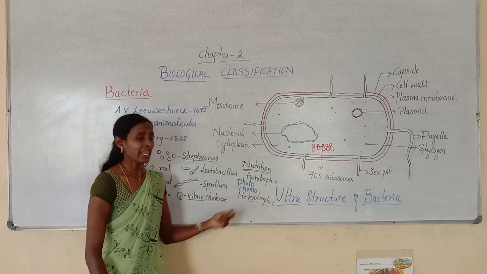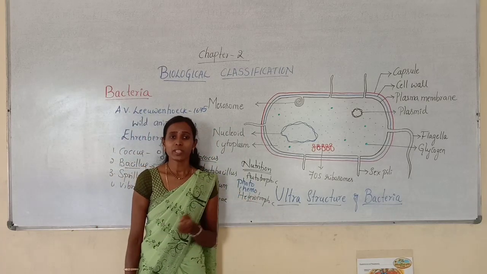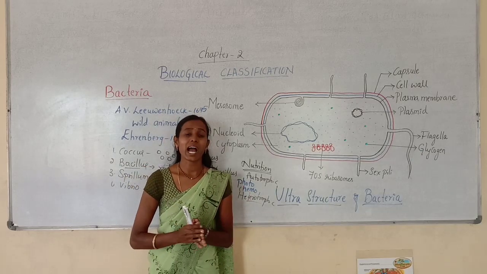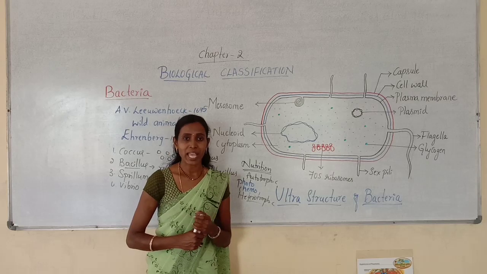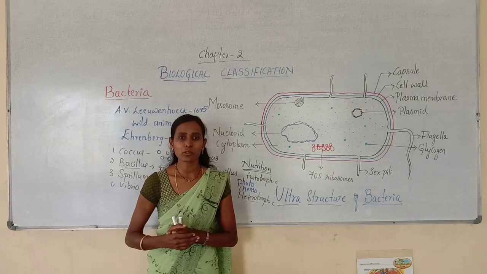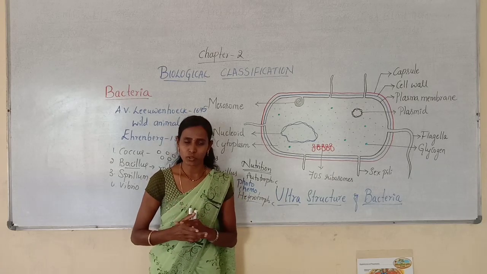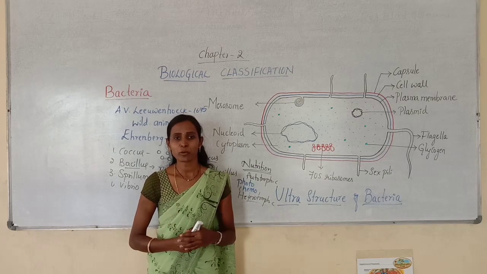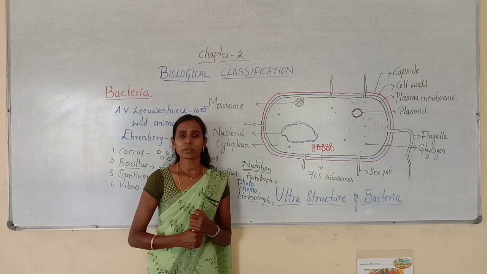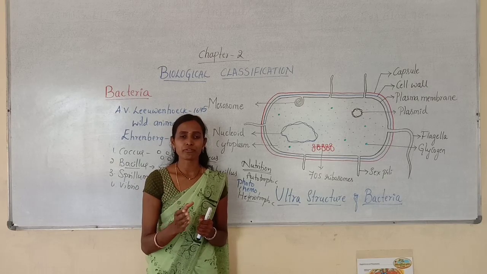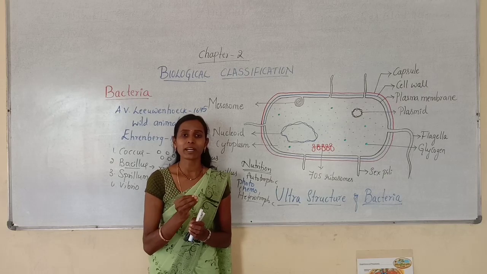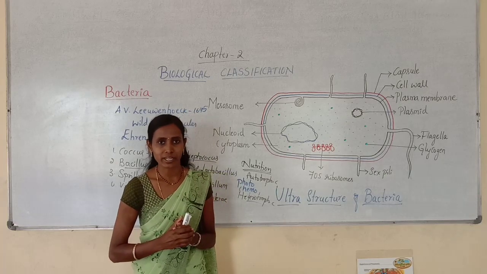And the next type is the heterotrophic mode of nutrition. These are the most abundant type. Most of the bacteria are heterotrophic in nature and they are decomposers. Most of the heterotrophic bacteria are decomposers. So what do you mean by decomposition? Decomposition means the breakdown of complex organic material into simpler inorganic nutrients.